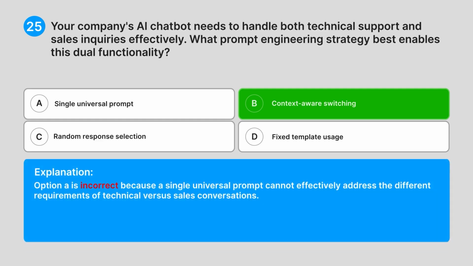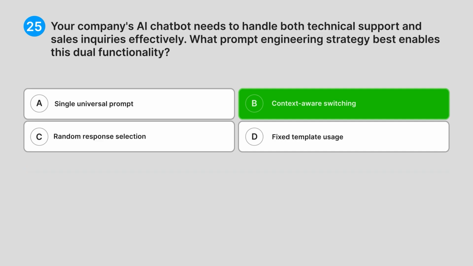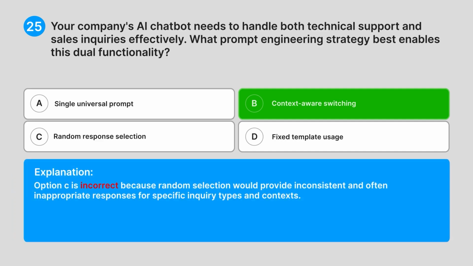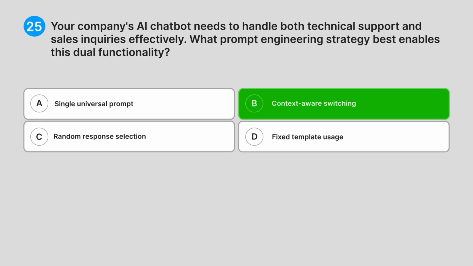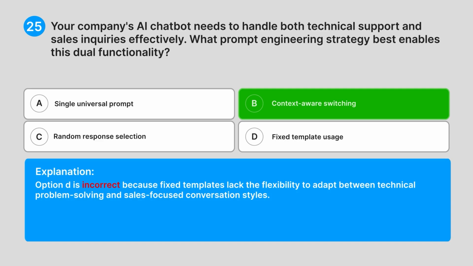Option A is incorrect because a single universal prompt cannot effectively address the different requirements of technical versus sales conversations. Option C is incorrect because random selection would provide inconsistent and often inappropriate responses for specific inquiry types and contexts. Option D is incorrect because fixed templates lack the flexibility to adapt between technical problem-solving and sales-focused conversation styles.